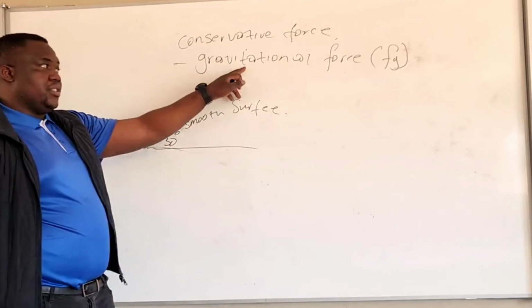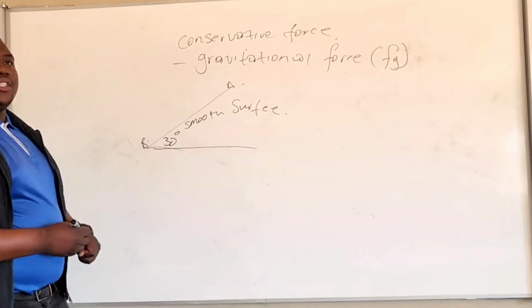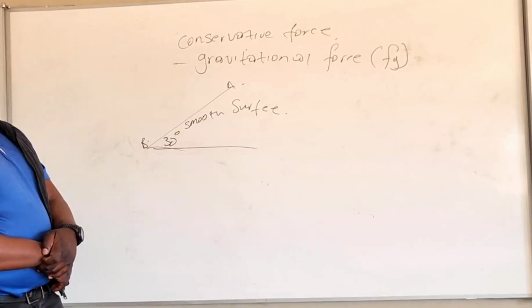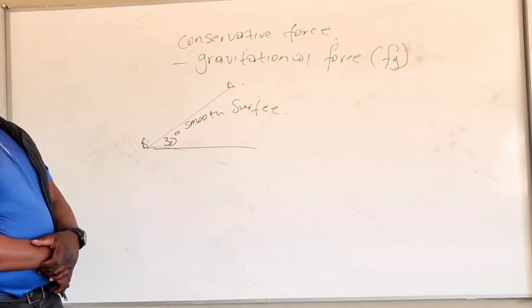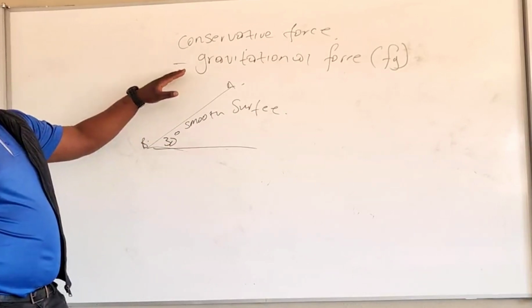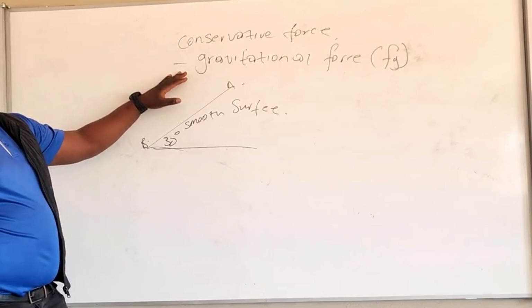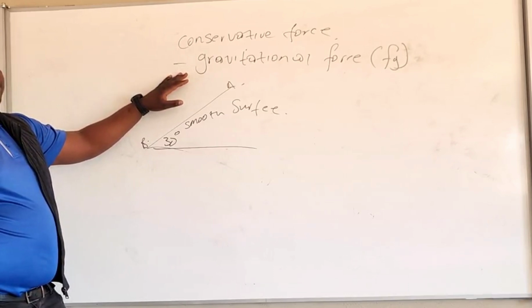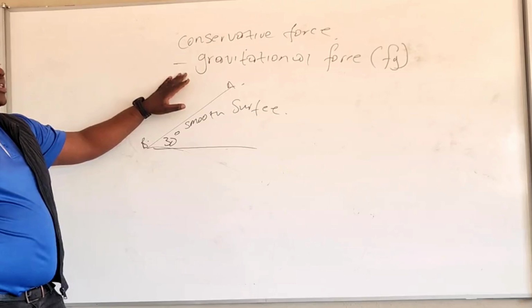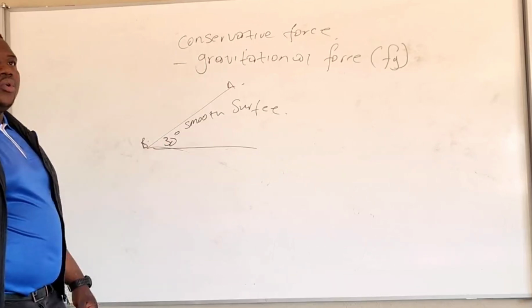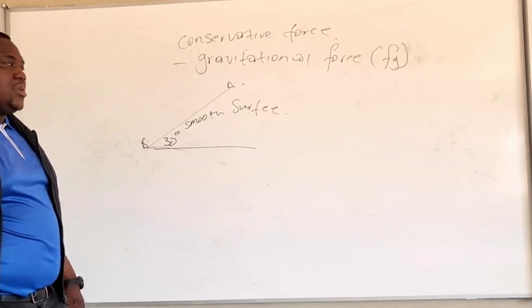And gravitational force is a conservative force. This is a force that causes the energy to be conserved. So since this is a conservative force, it means that energy is going to be conserved. So what does that mean?